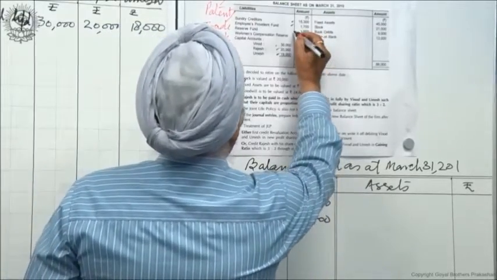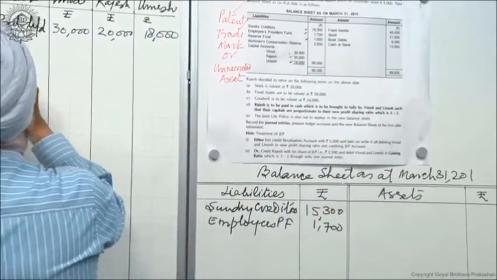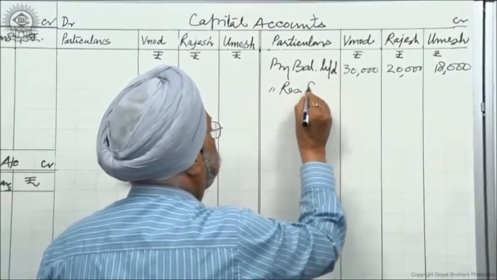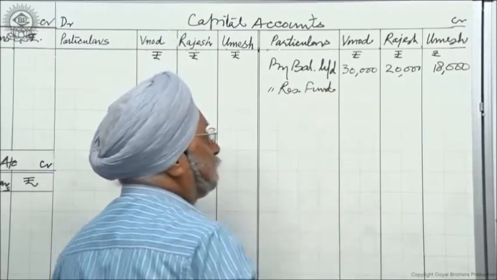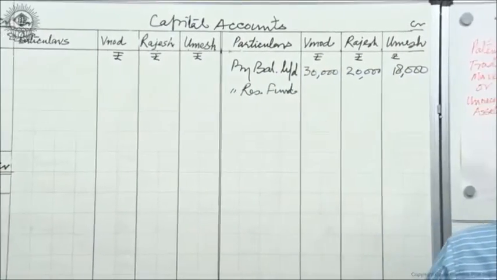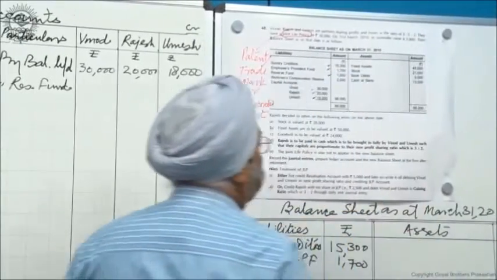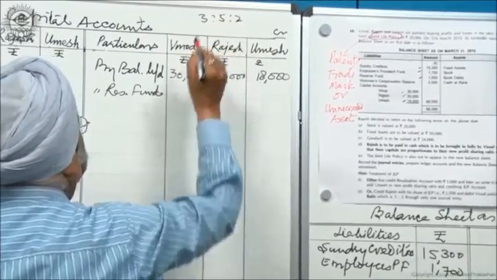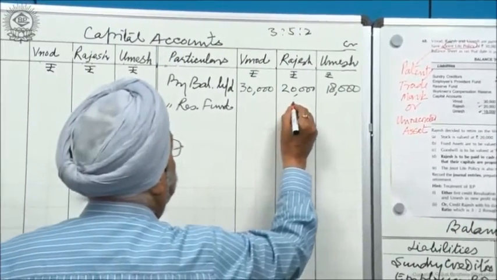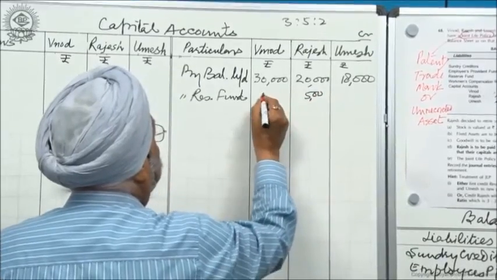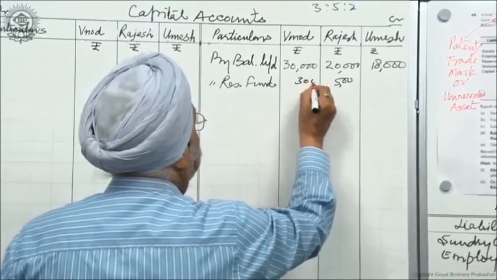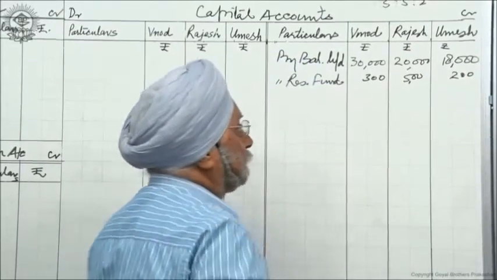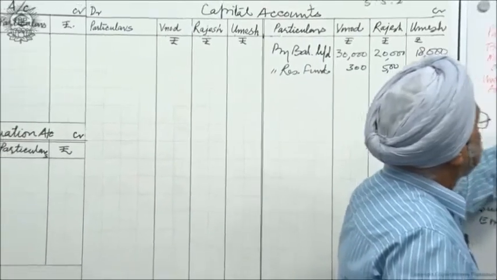Reserve fund. Reserve fund is 1,000. This will go to the partners. I am going to give it to them in their profit sharing ratio, and the profit sharing ratio is 3, 5 and 2. Of 1,000, 500, half of it, will go to him, and 300 here and 200 here. This is the reserve fund.